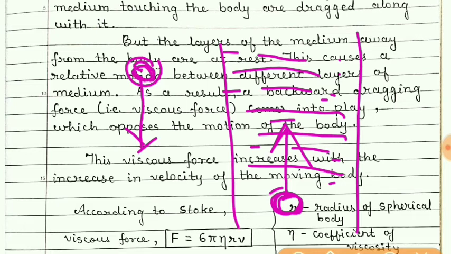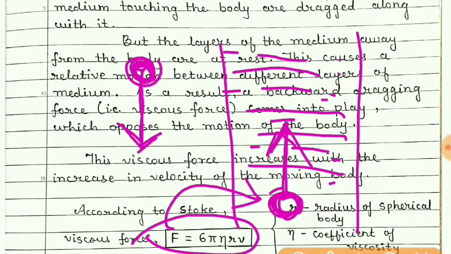A solid sphere, a metallic sphere, will move in the downward direction in the fluid, but a bubble is also spherical, that will move in the upward direction. So Stokes' law can be applied to this bubble also, not only to the sphere but to this bubble also.